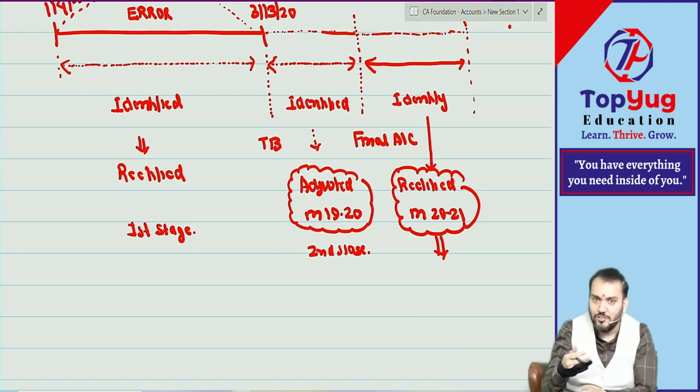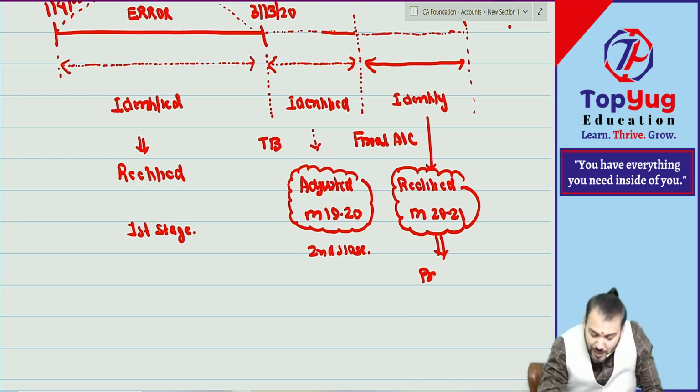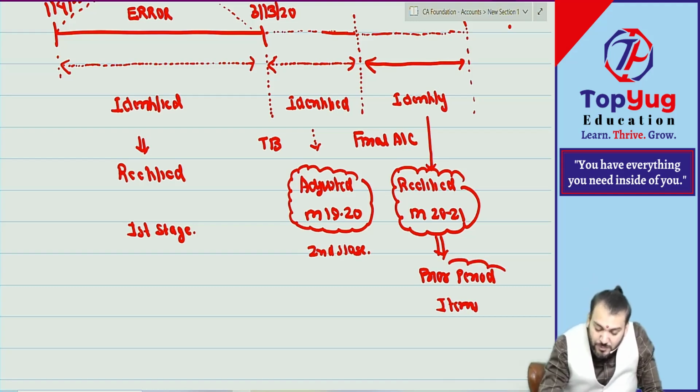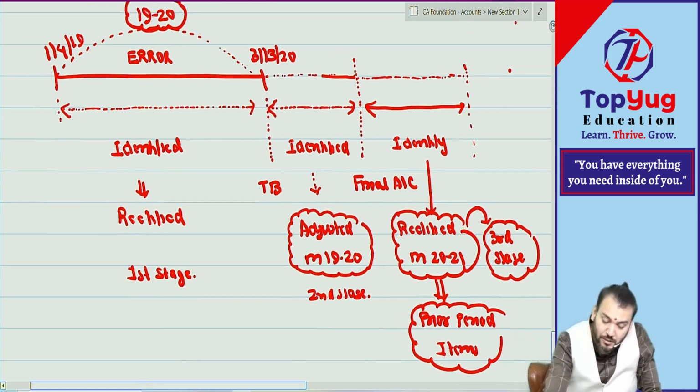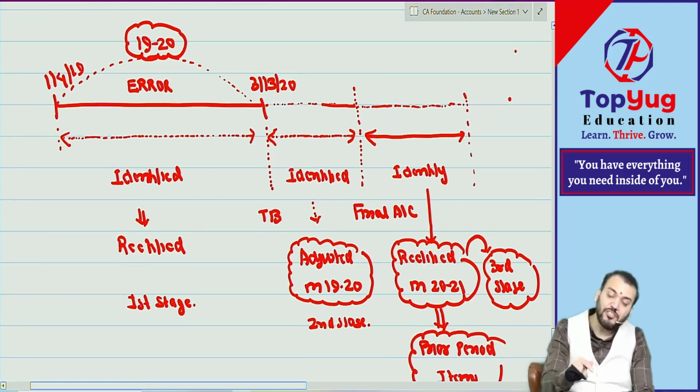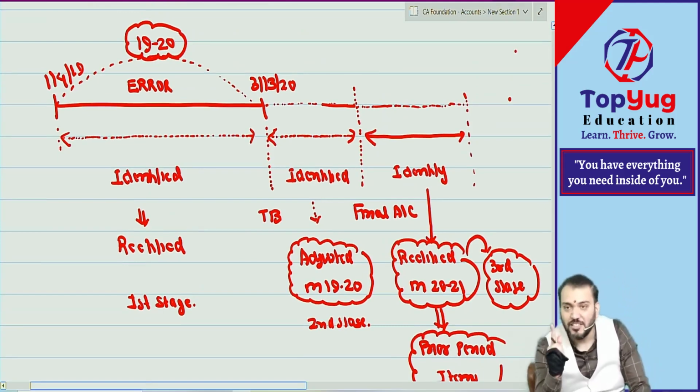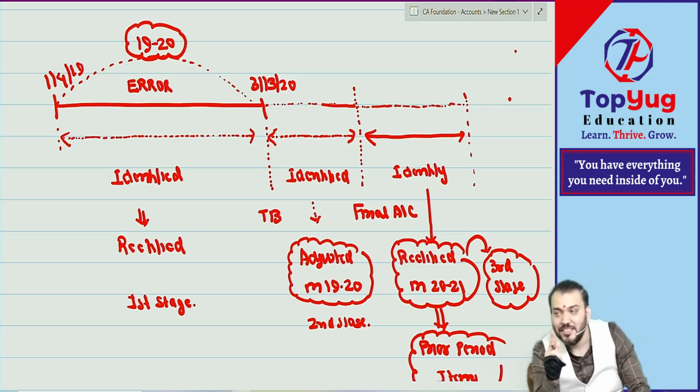Are you able to understand my emotions? Correct? So this is known as prior period items. So this becomes the third stage. This much you understood? In all stages we are rectifying the error of which year? 1920. But in the first stage it is rectified in that year only. In the second stage rectified in that year only. In the third stage rectified in next year.